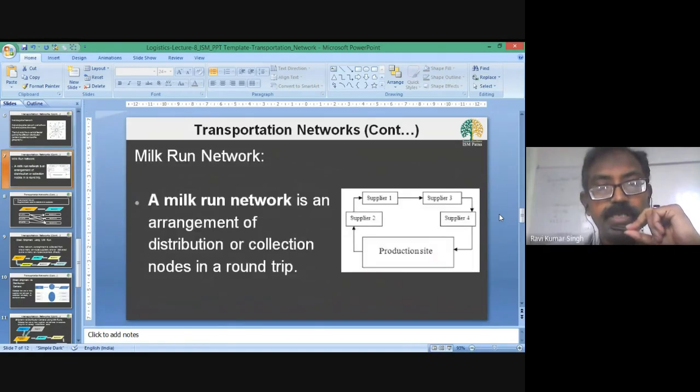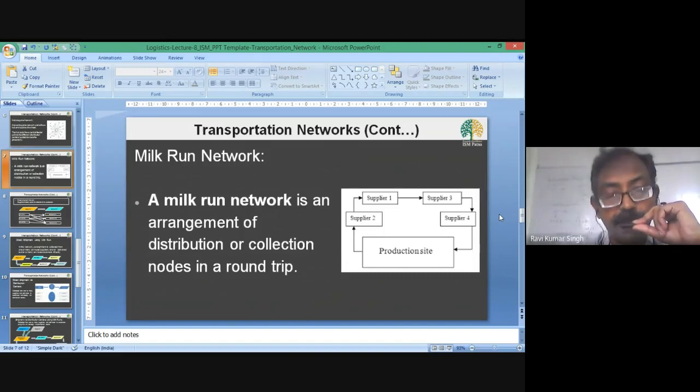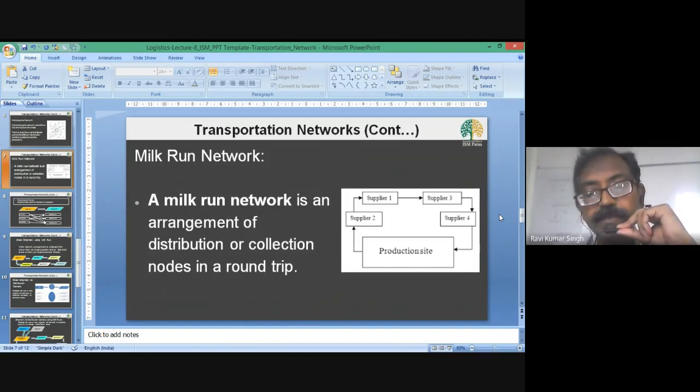Now, the third one is your milk run network or milk run concept of network designing. So, milk run is a very simple network. In this design, we follow a circular path. So, say for example, there is a production site.